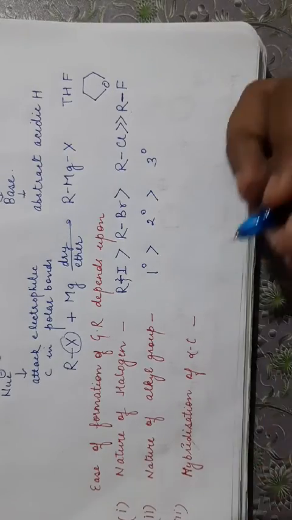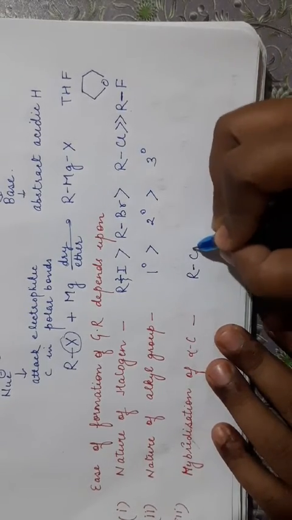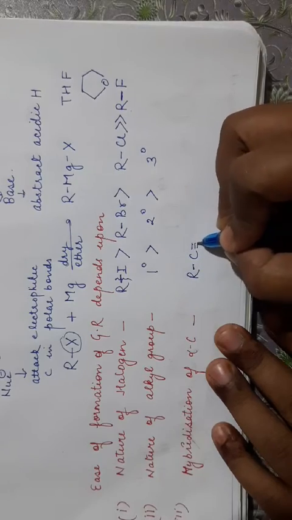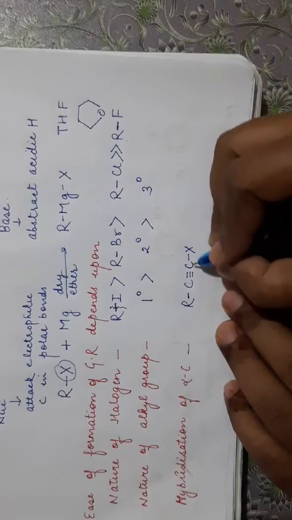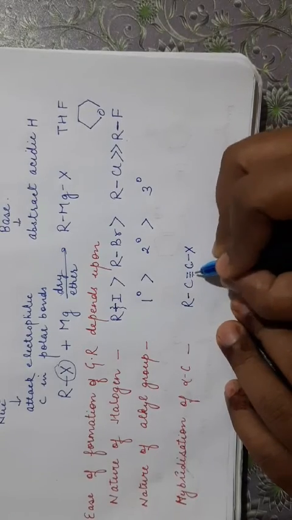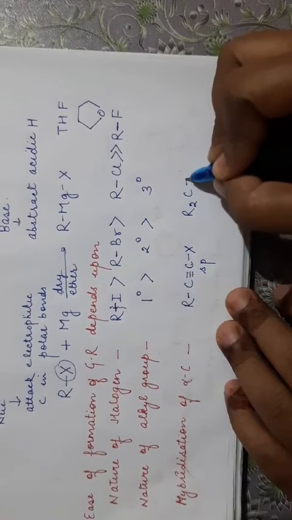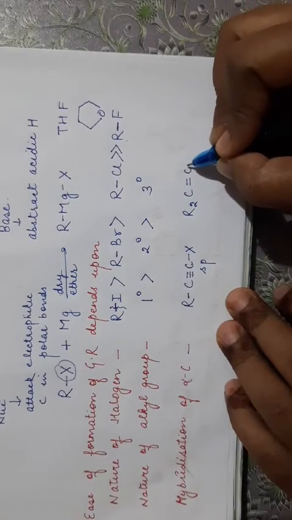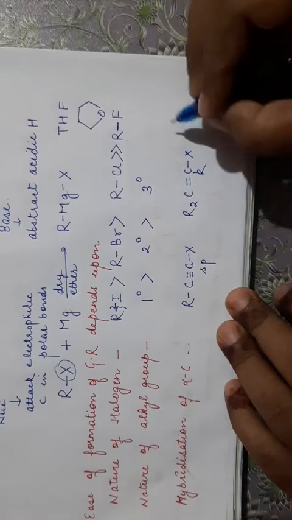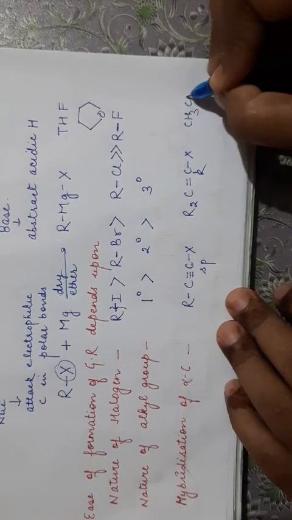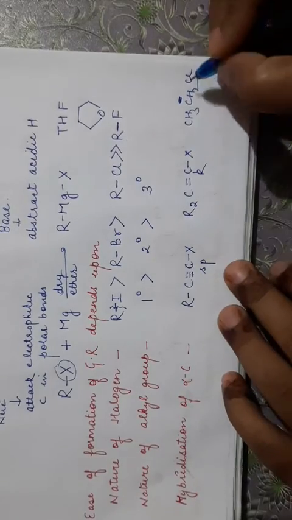Next is hybridization of alpha carbon. If we take sp hybridized triple bonded carbon, double bonded carbon, and single bonded carbon, with X attached.